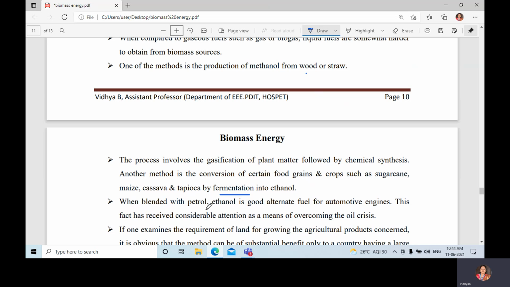When ethanol is blended with petrol, it is a good alternative fuel for automotive engines. This fact has received considerable attention as a means of overcoming the oil crisis.